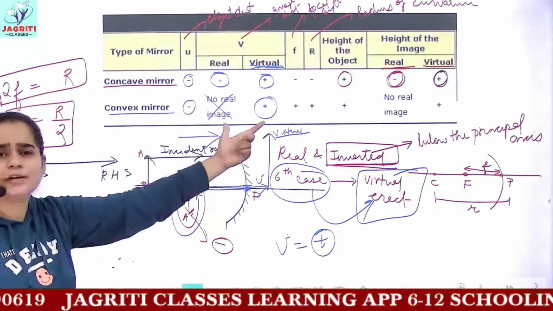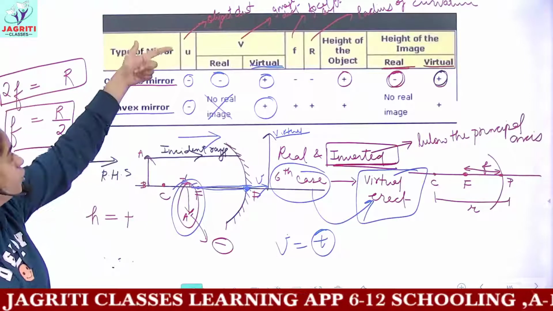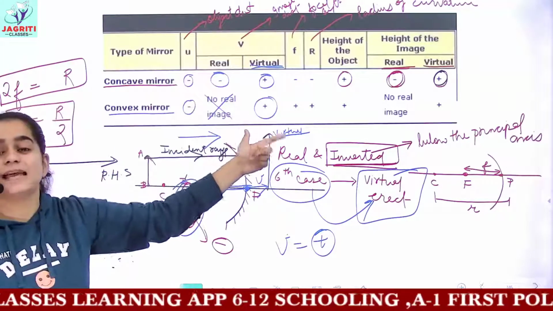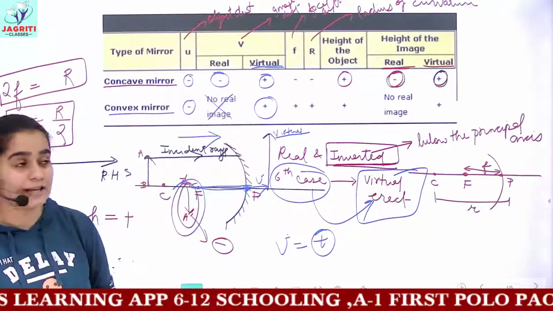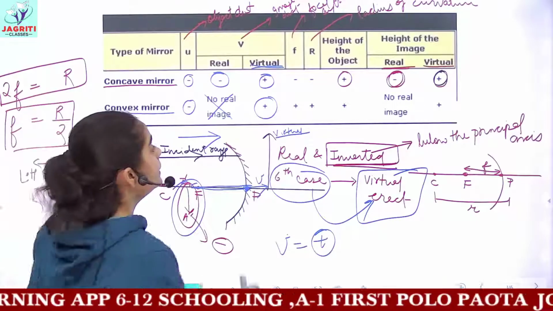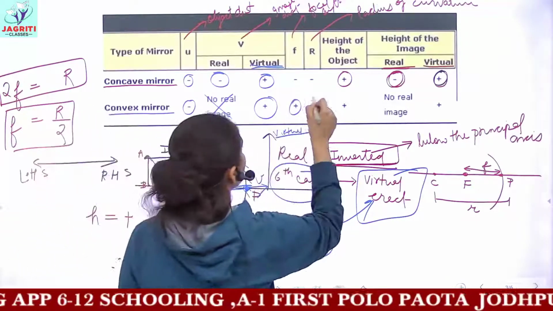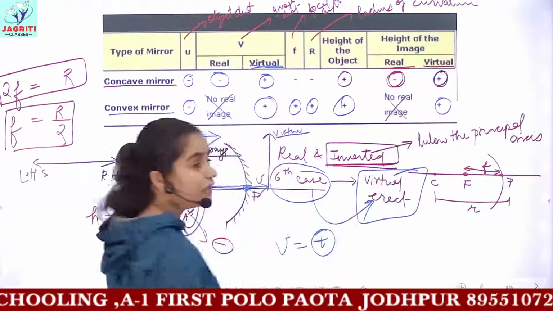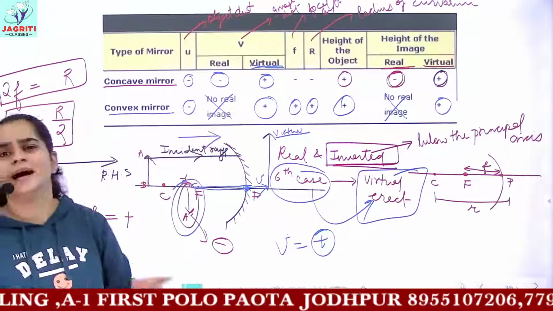So it is easier to learn for convex mirror. u always carries a negative sign, whereas image distance always carries a positive sign with its value. Then you can see that every sign in the convex mirror is positive, because you have no real image, so you cannot calculate the height.